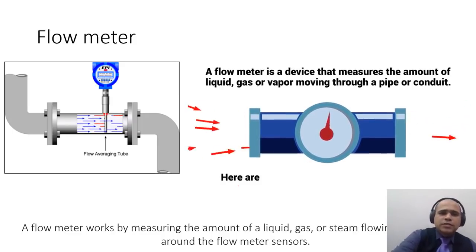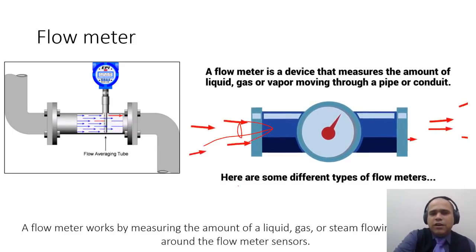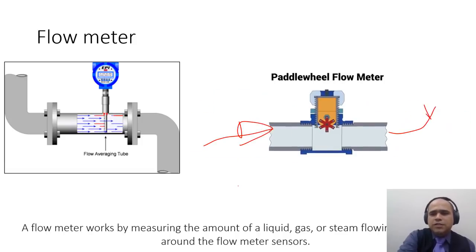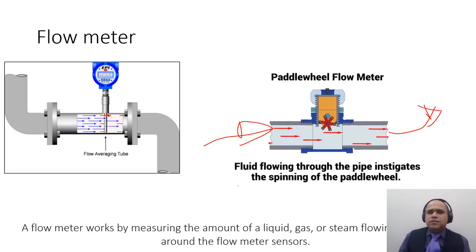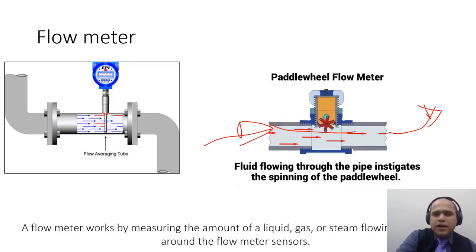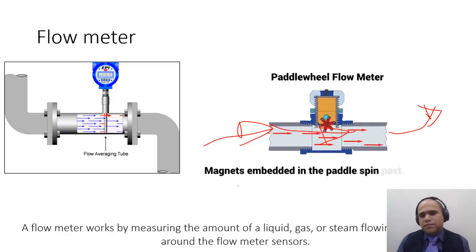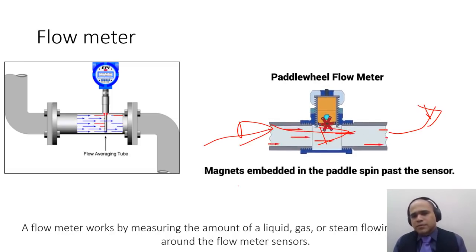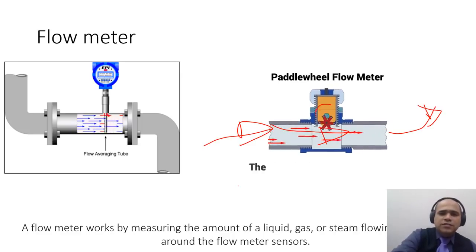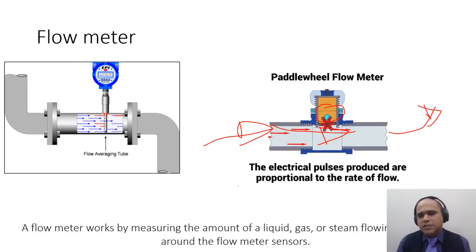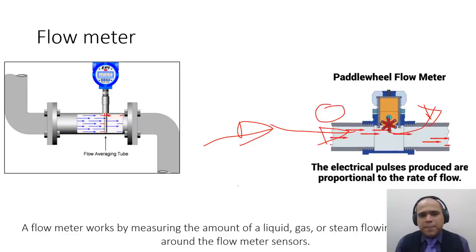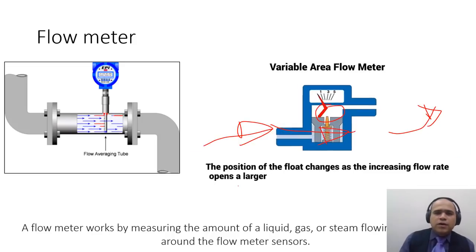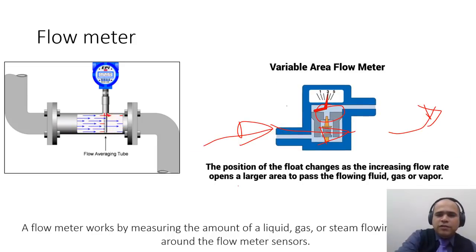So here you can see a gas or liquid enter and the flow is getting measured. One way could be a paddle that rotates with the flow, and here you can have a magnetic Hall effect sensor, or it could be a free flowing weight.